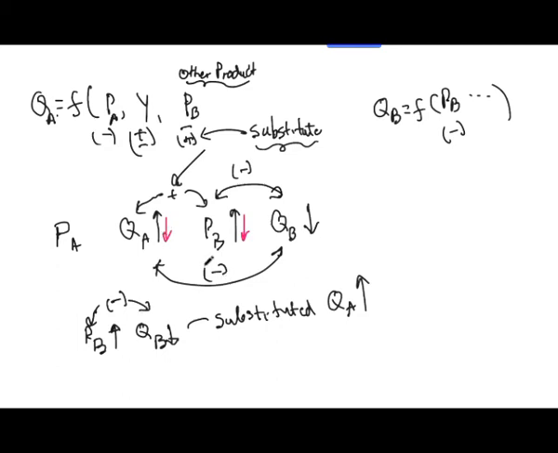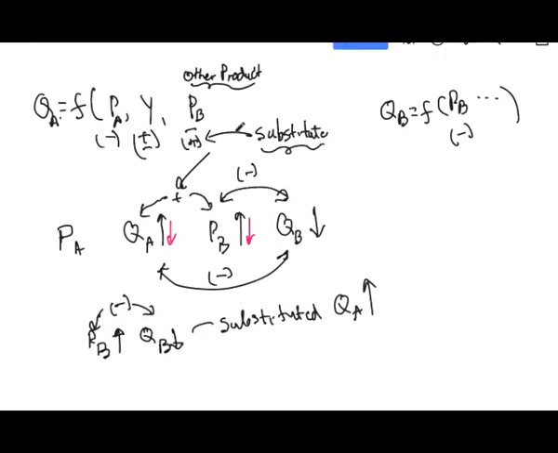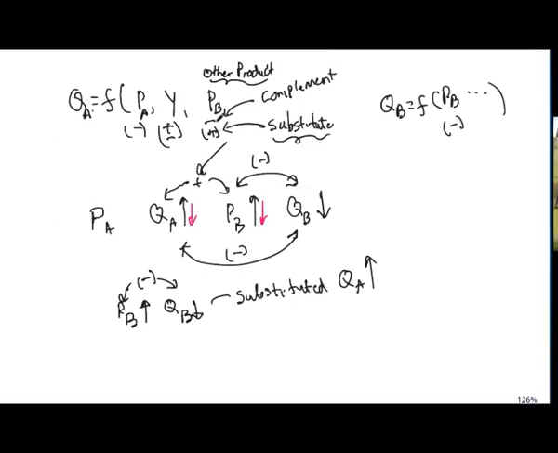Now I interpret it, I say, what is happening? Because the price of product B goes up, quantity demanded for B has gone down, but people are buying more A. So people are substituting B with A, which means a positive relationship is actually nothing but a substitute relationship. Just like what we mentioned, a negative relationship is a complement relationship. So when the relationship is negative, it is complement; when the relationship is positive, it is substitute.